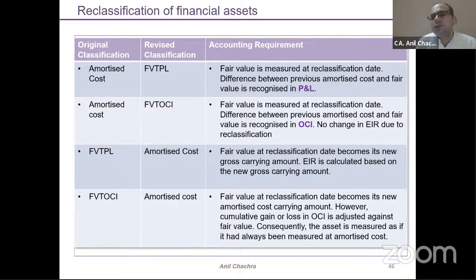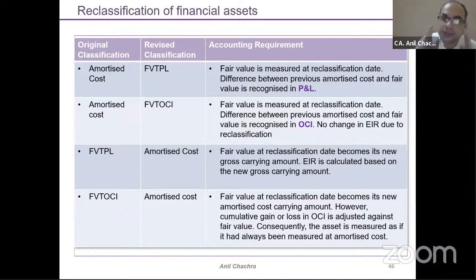This financial instrument accounting is basically based on fair valuation. Whatever the fair valuation is at the time of the reclassification date, you need to take it out, whether it is amortization to fair valuation or fair valuation to other comprehensive income. The difference is that under fair valuation to profit and loss, it will be part of your P&L, and in the case of fair valuation to other comprehensive income, it will be part of the other comprehensive income.